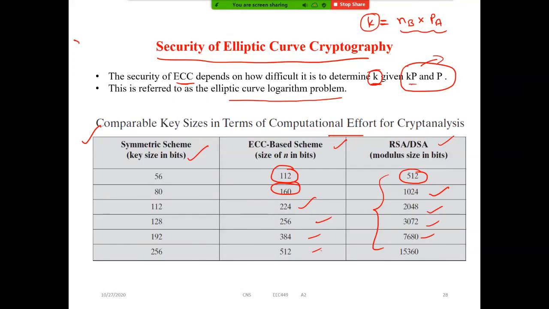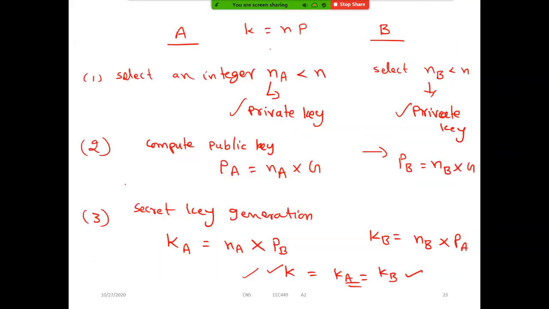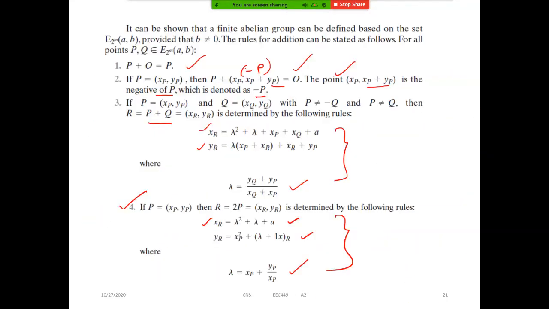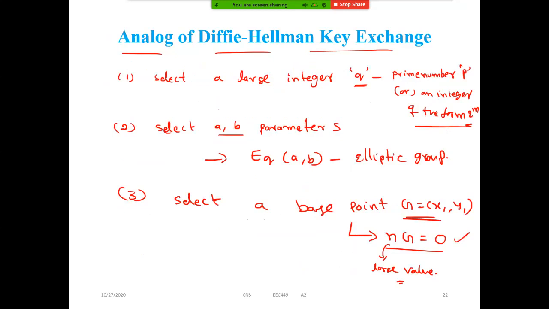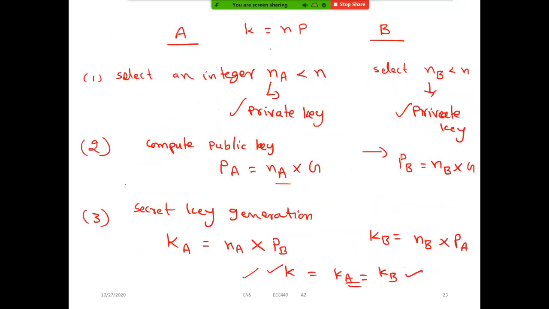If they are given this PA value and know this product, it is still very difficult to find K. Don't see it as a multiplication. It's not an actual multiplication. We have to perform so many additions, or the rules we have to follow. Then only we get to that secret key. See, NA into G gives the PA value, but to predict the G value is very difficult.